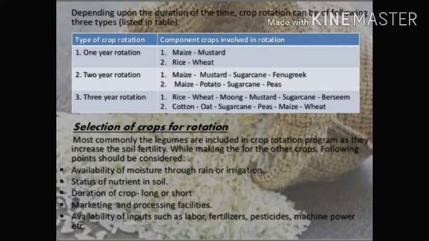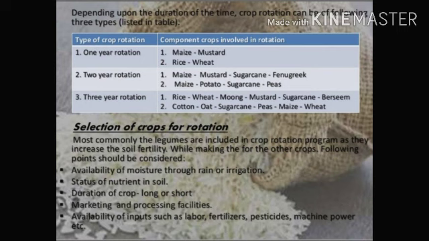Depending upon the duration of time, crop rotations can be of the following three types: first, one-year rotation, second, two-year rotation, third, three-year rotation. You can read the components of the crops involved in rotation. Now, selection of crops for rotation. Most commonly, legumes are included in a crop rotation program as they increase soil fertility. While selecting the other crops, the following points should be considered.